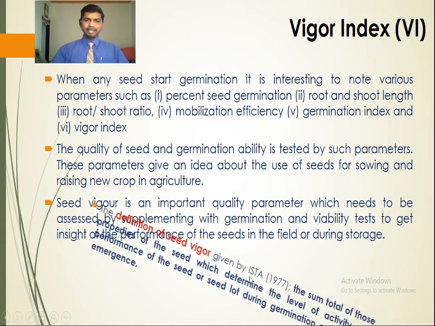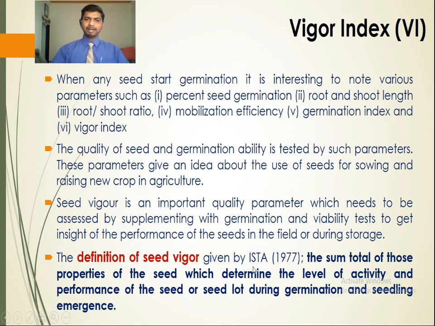The definition of seed vigor given by ISTA in 1977: the sum total of those properties of the seed which determine the level of activity and performance of the seed or seedlot during germination and seedling emergence. So seed vigor is the sum total of those quality parameters which determine the level of activity and performance of seed during germination and seedling emergence.